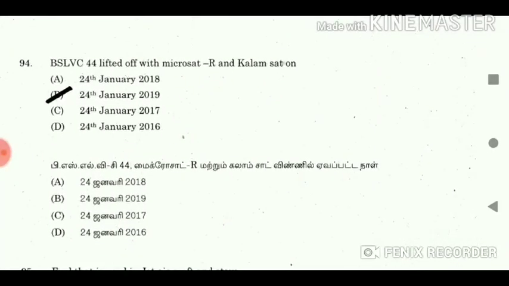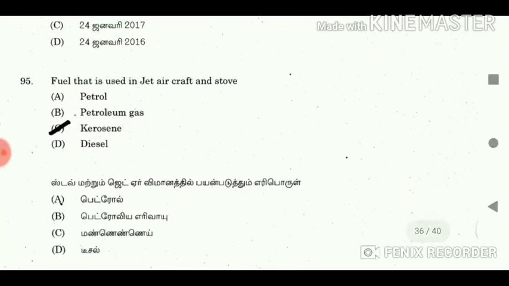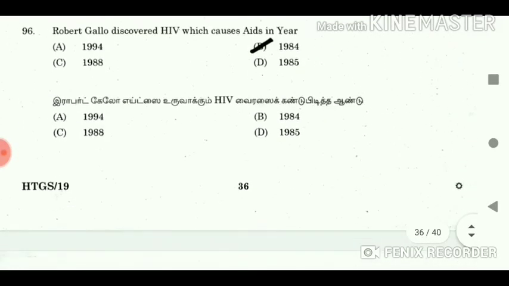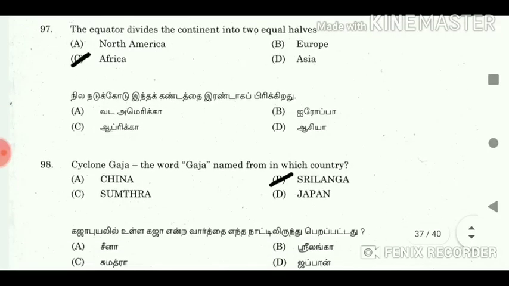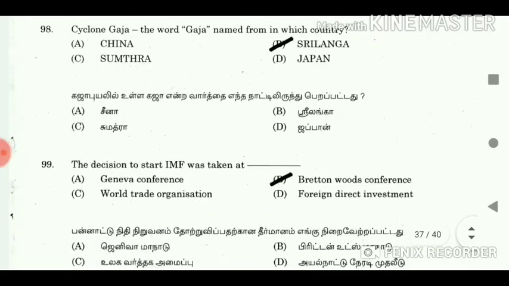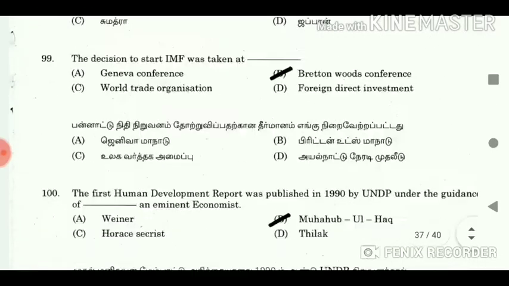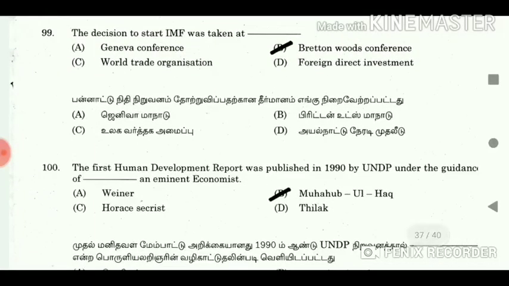94. PSLV-C44 lifted off with Microsat-R and Kalamsat. Answer 24th January 2019. 95. Fuel that is used in jet aircraft and stove. Answer kerosene. 96. Robert Gallo discovered HIV, which causes AIDS, in the year 1984. 97. The equator divides the continent into two equal halves. Answer Africa. 98. Cyclone Gaja, the word Gaja is named from which country? Answer Sri Lanka. 99. The decision to start the IMF was taken at dash.